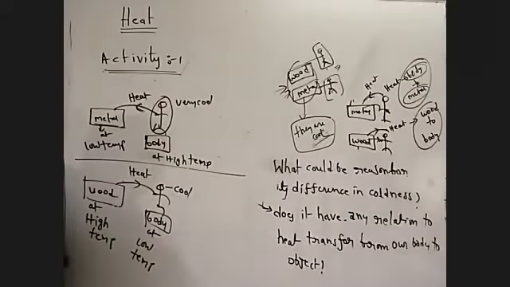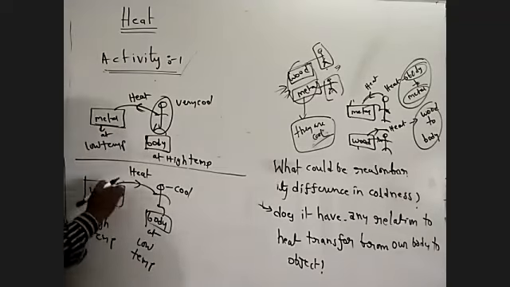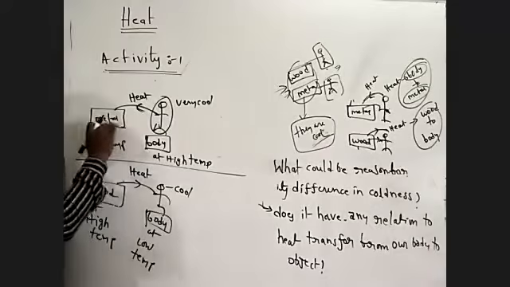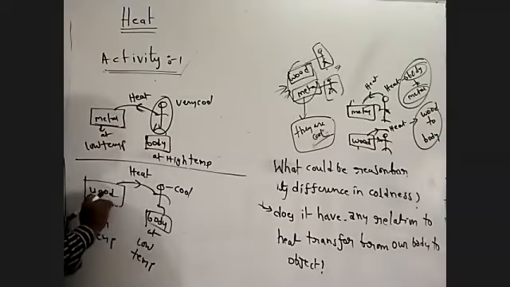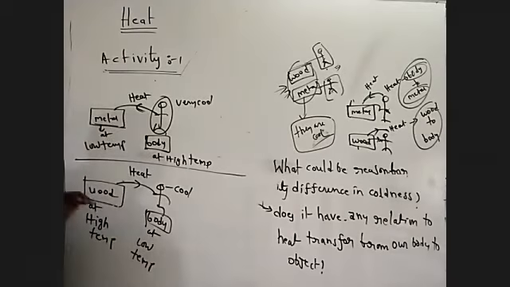Let's see activity one. This is a piece of metal. This is a piece of wood. Both are kept in a fridge. After 15 minutes, the metal piece and wood piece are taken out. Your friend is touching the metal piece. Your friend is touching the wood. Your friend feels very cool.